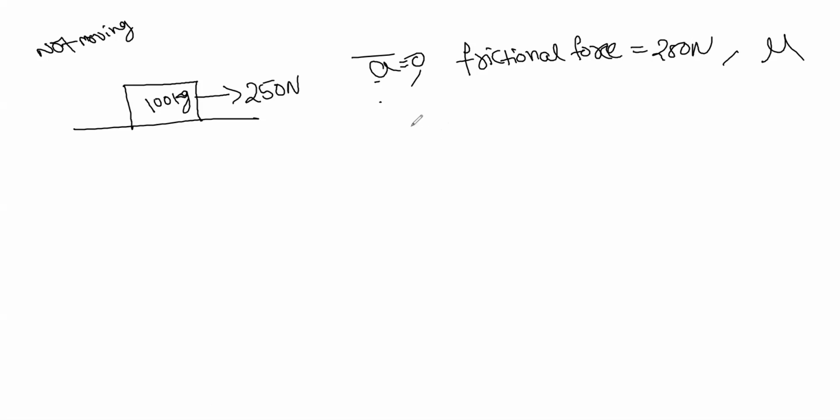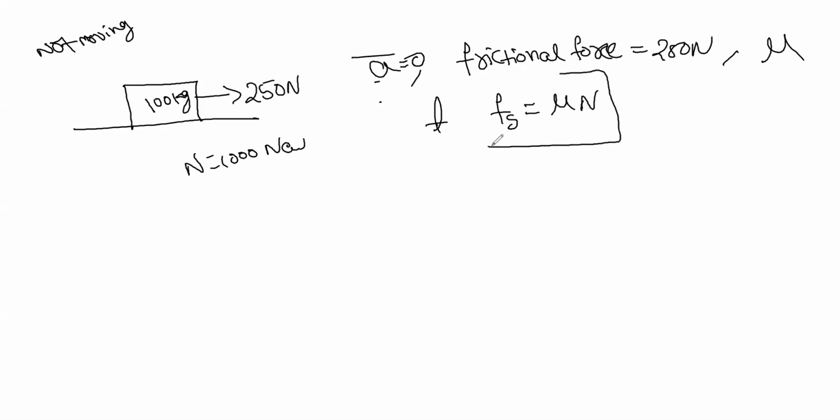We can find out the normal force, which is 1000. Then Fs is equal to mu into normal force. Tell me, what is the previous thing I wrote? Is it Fs or Fs max? It is Fs max, not Fs.